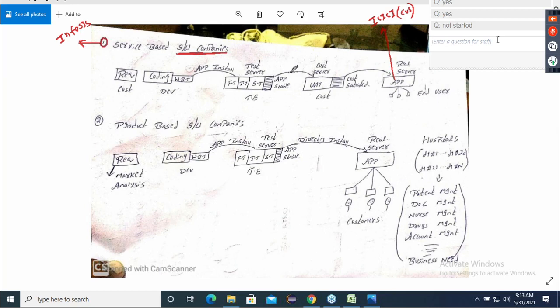Yes. Okay. Now one more question is there. Software companies wait until the customer comes and approach them. Yes or no? Software companies always wait until the customer comes and approach them.